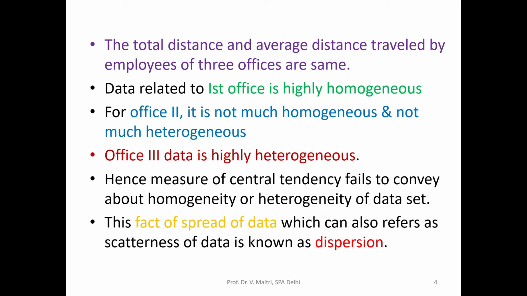So a measure of central tendency is not in a position to tell us about the homogeneity or heterogeneity of the data set. To understand the spread of data, or the scattering of the data, we can do it with the help of dispersion.